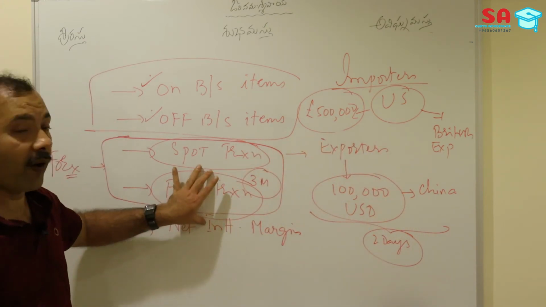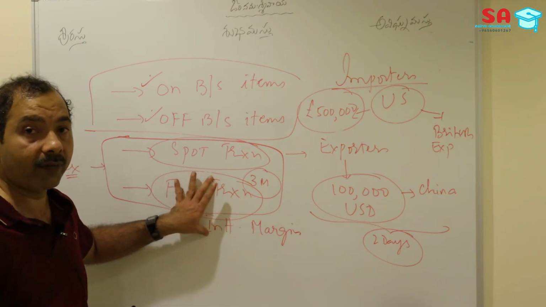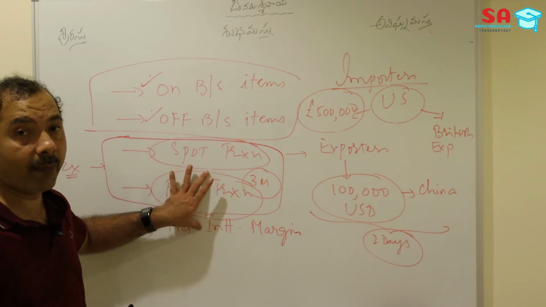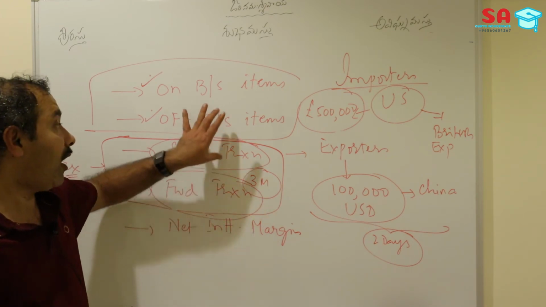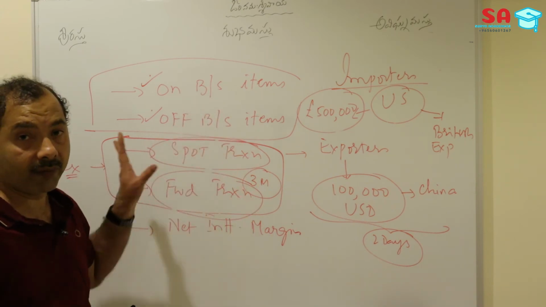So this is the forward transaction, also called a forward contract in the foreign currency markets. This may create some risk to the bank, and this is an example of an off balance sheet item. This is an example of the market risk affecting the balance sheet of a bank.